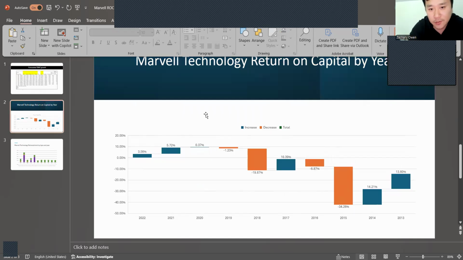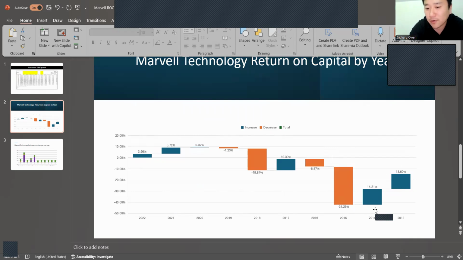This is information I calculated based on Marvell Technology's financial reports for the past 10 years. This is the return on capital, which means how much operating income they generate from their investment. You can see that the company starts with about 13 to 14% return on capital.